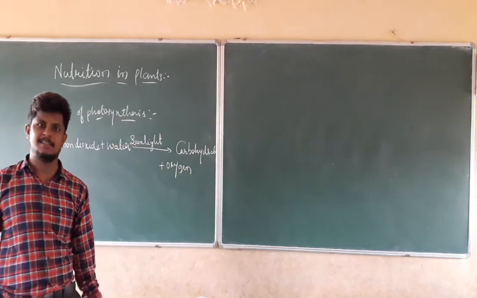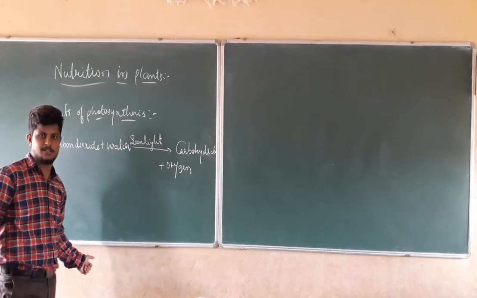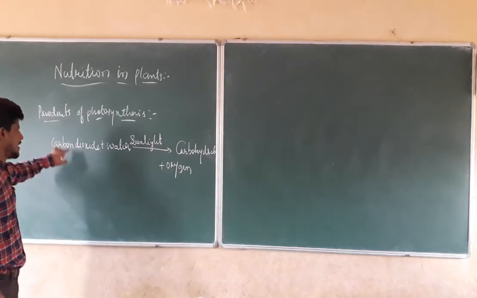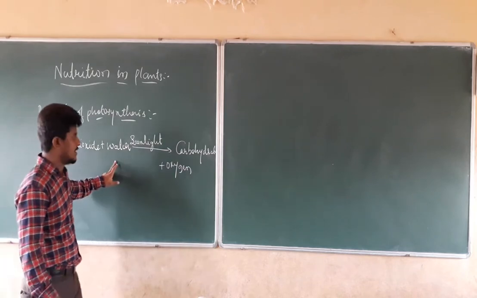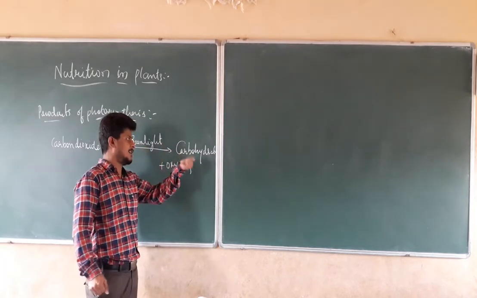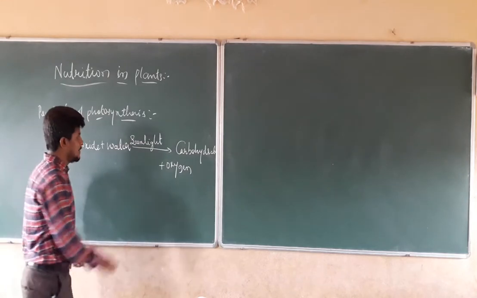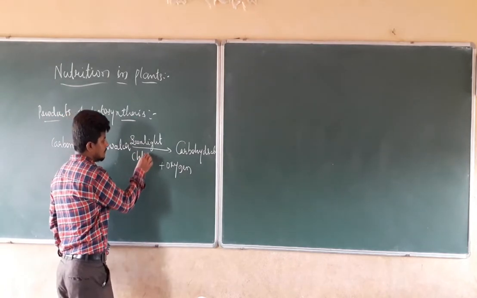This is the equation for photosynthesis. Carbon dioxide plus water in presence of sunlight produce carbohydrate and oxygen, in presence of chlorophyll also.